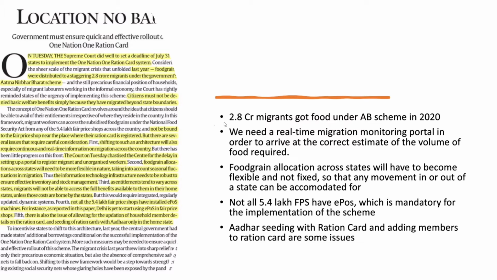2.8 crore migrants got food under the Atmanirbhar Bharat scheme in 2020. So the volume of beneficiaries is huge and is still not properly calibrated. The second point mentioned in the article is that we need a real-time migration monitoring portal in order to arrive at the correct estimate of the volume of food required. Then the article says that the food grain allocation across states will have to become flexible and not fixed so that any movement in or out of the state can be accommodated.